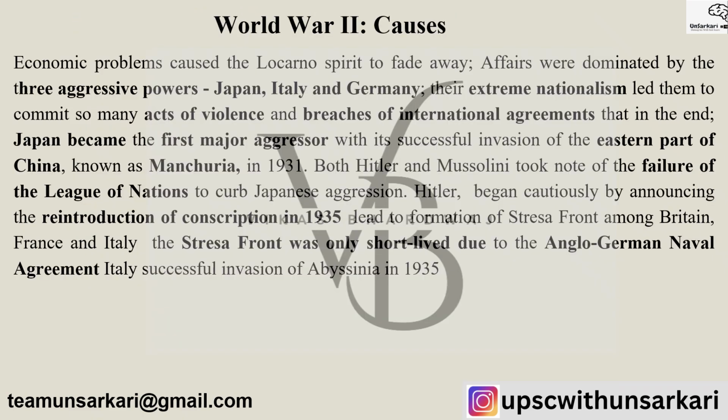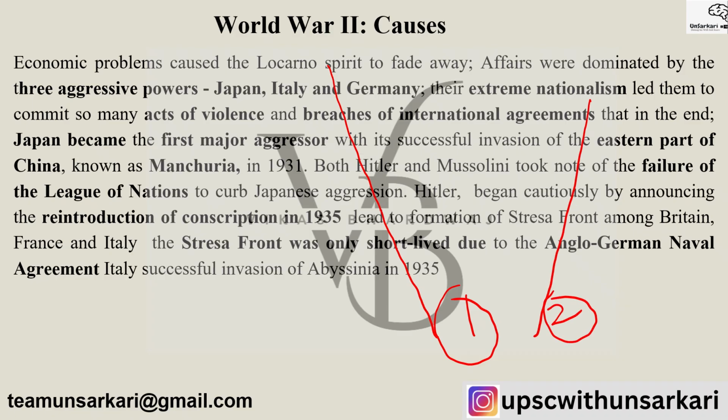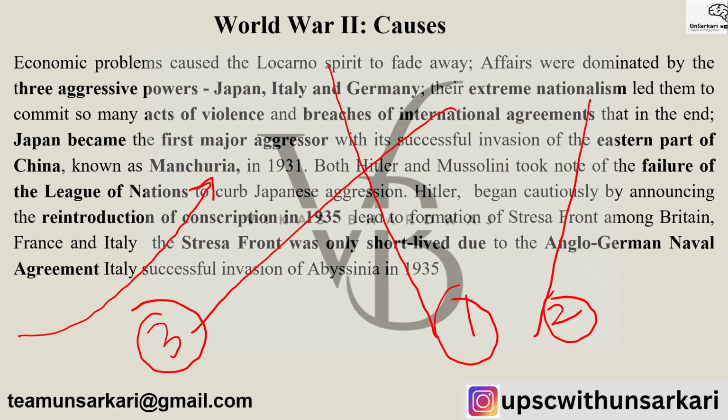Economic problems caused by the Locarno spirit. We have already understood. Affairs were dominated by the three aggressive powers, Japan, Italy and Germany. Their extreme nationalism, we have already discussed that also. Breaching of the international agreements, we have discussed in detail in our previous lecture. Japan becoming the first major aggressor with its successful invasion of the eastern part of China known as Manchuria in 1931. Both Hitler and Mussolini took note of the failure of the League of Nations to curb Japanese aggression, and that's why they became more confident.